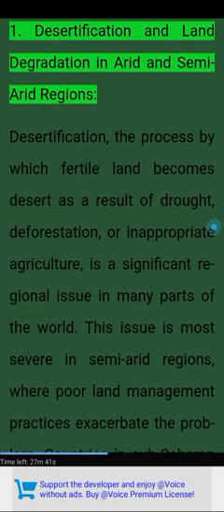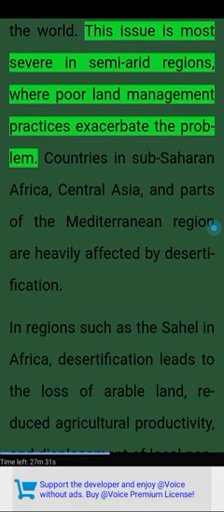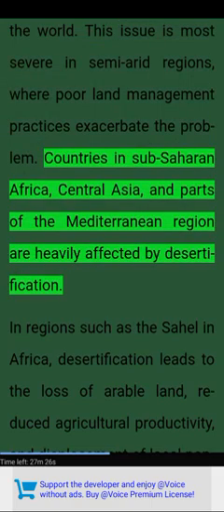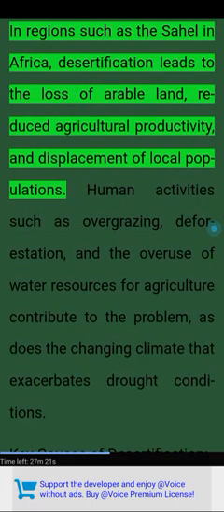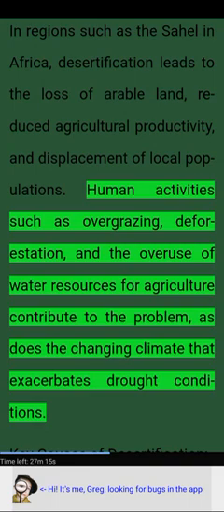1. Desertification and land degradation in arid and semi-arid regions. Desertification, the process by which fertile land becomes desert as a result of drought, deforestation, or inappropriate agriculture, is a significant regional issue in many parts of the world. This issue is most severe in semi-arid regions, where poor land management practices exacerbate the problem. Countries in sub-Saharan Africa, Central Asia, and parts of the Mediterranean region are heavily affected by desertification. In regions such as the Sahel in Africa, desertification leads to the loss of arable land, reduced agricultural productivity, and displacement of local populations. Human activities such as overgrazing, deforestation, and the overuse of water resources for agriculture contribute to the problem, as does the changing climate that exacerbates drought conditions.